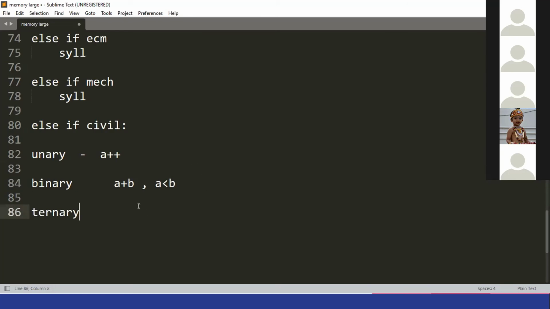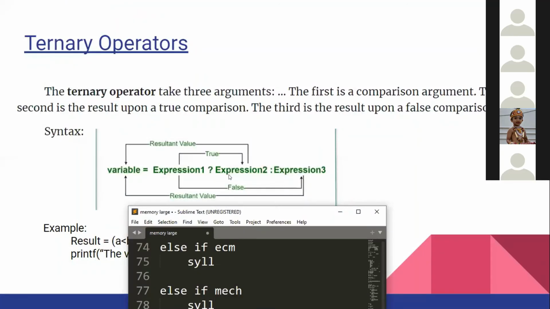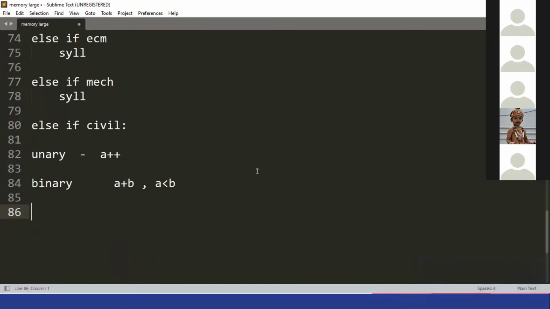These are called binary. Ternary में there are three things. See, you have one variable equal to expression 1, 2 and 3. Let's take a equal to 10 and b equal to 5. Result equal to a less than b.